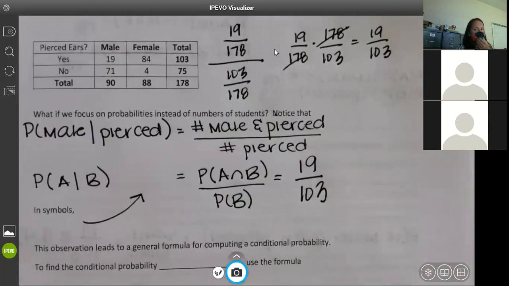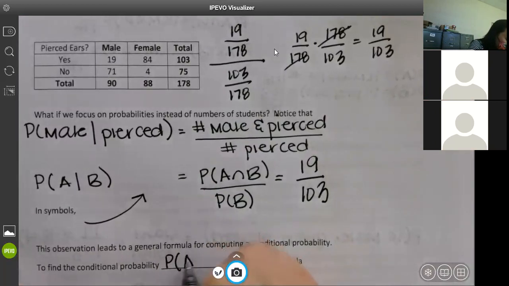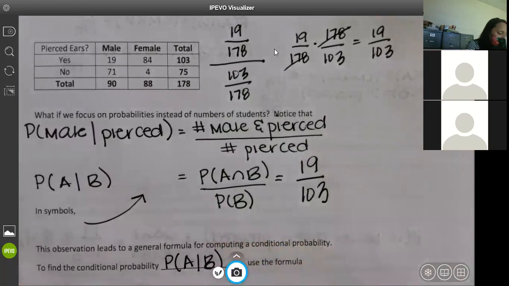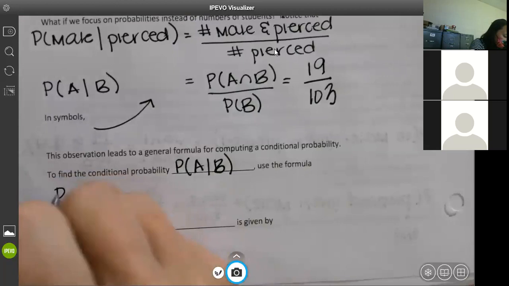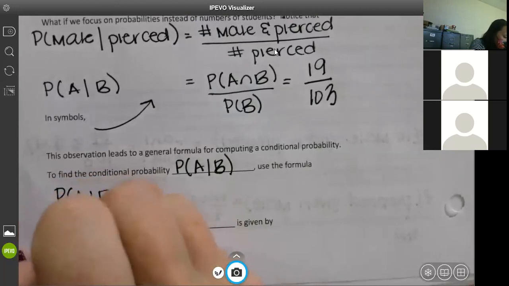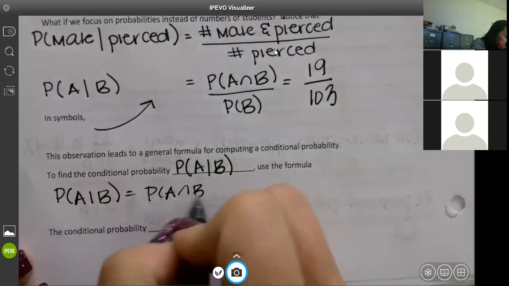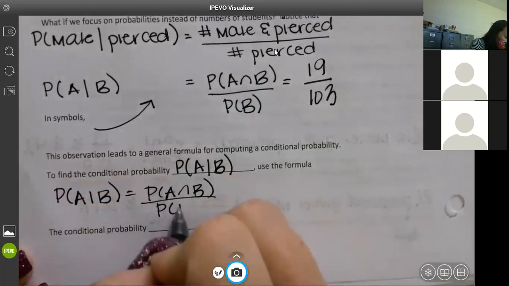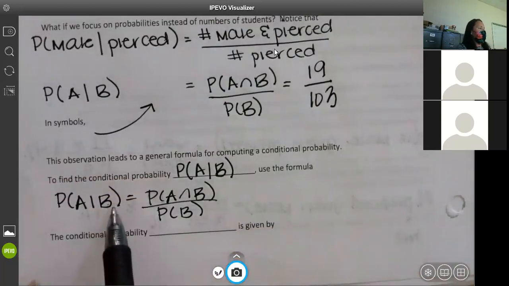This observation leads to a general formula for computing a conditional probability. To find the conditional probability, P of A given B, we're going to use the formula that I just showed you. We're just going to write it again. A given B is the probability of A and B over the probability of B. The A and B goes on top, and whatever your second thing is, that's what you want on the bottom.